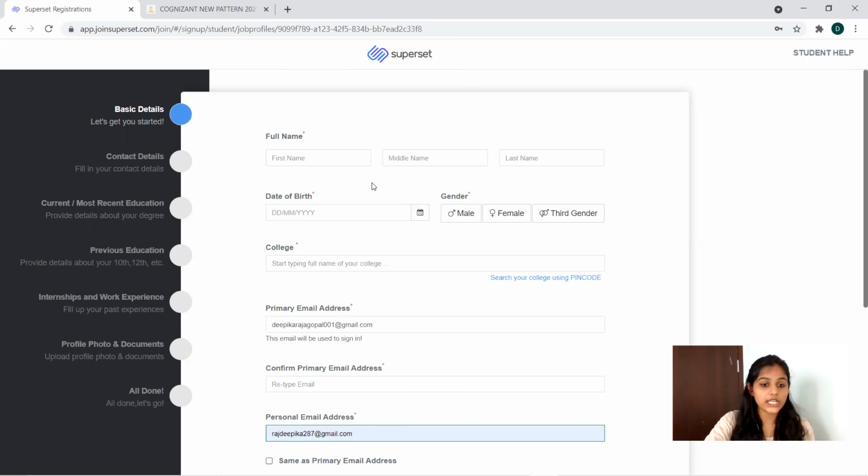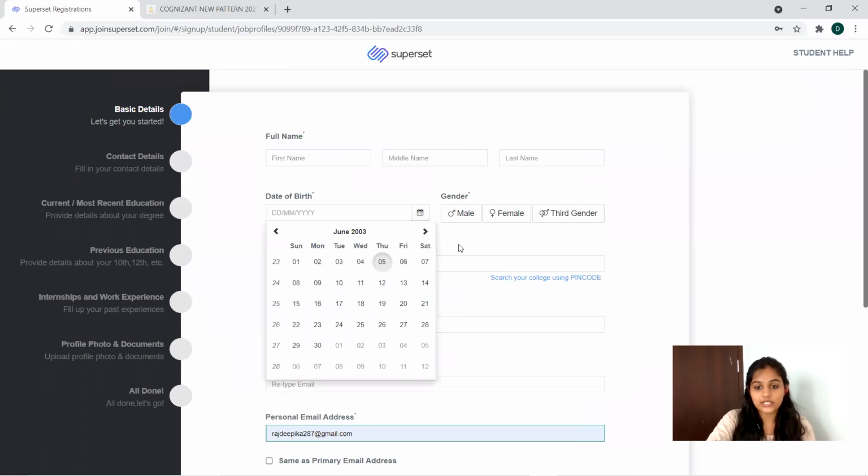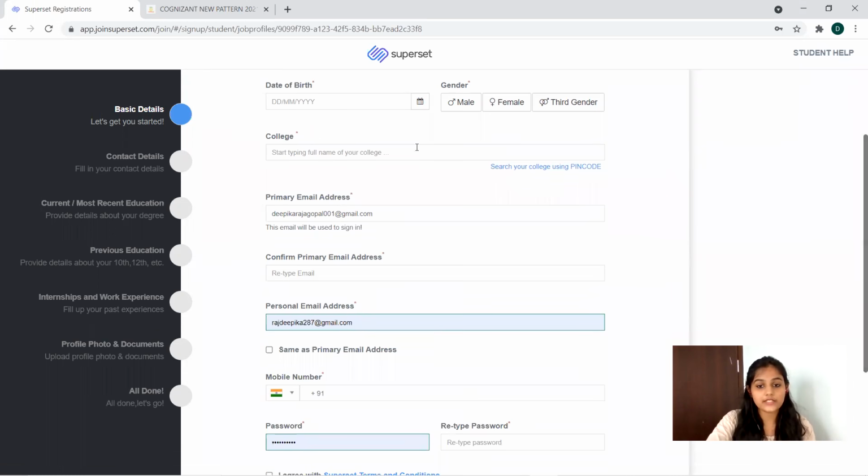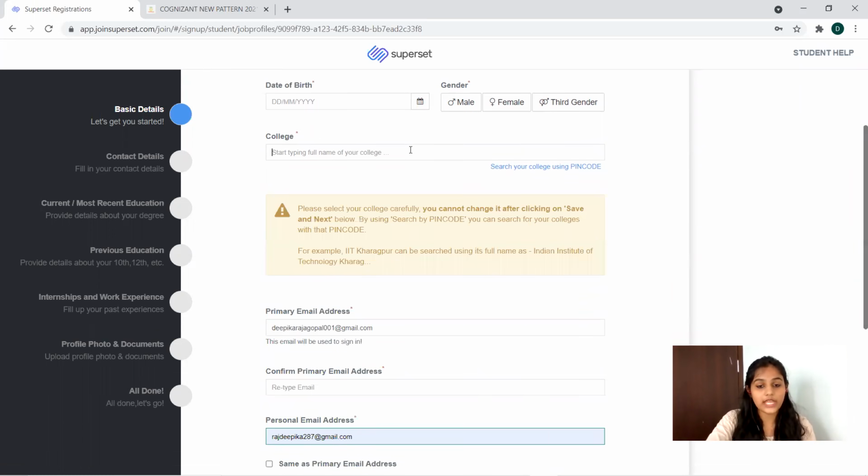So this is the thing you have to go through. Full name, you have to give your date of birth. You can select from this calendar, and your gender details, everything you can provide. Now the college, you have to search your college by using the pin code. So you can go for that.